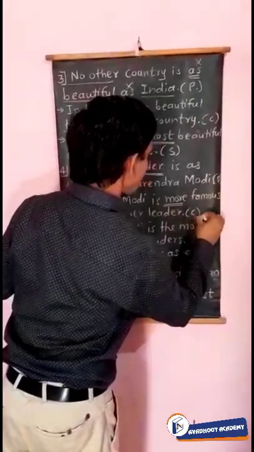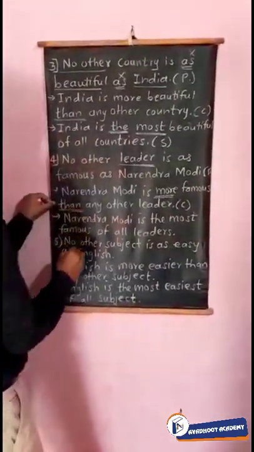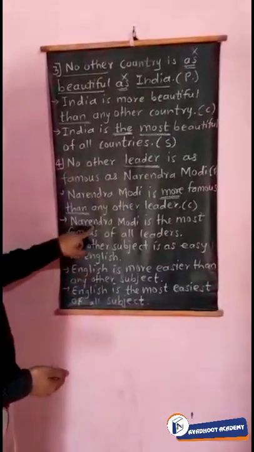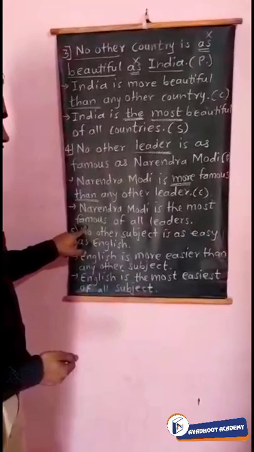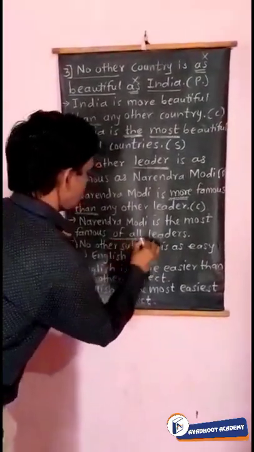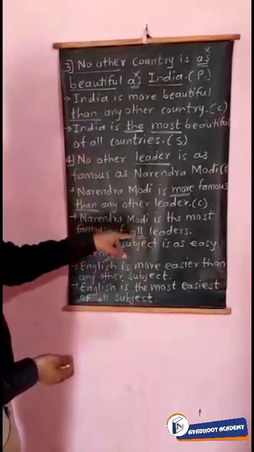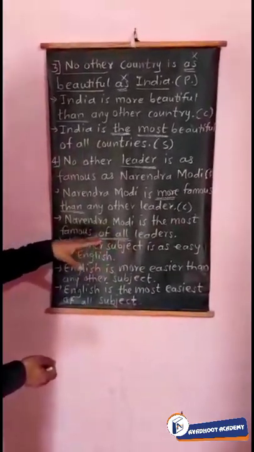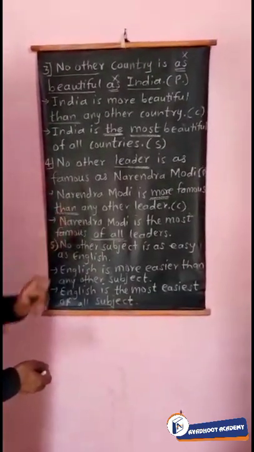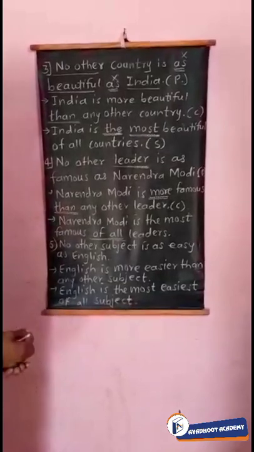It is a comparative because we compared with the word than and removed as. Now the superlative degree, Narendra Modi is the most famous of all leaders. Okay, means of all leaders. Narendra Modi is compared with all leaders, and it means he is superior to all leaders. So what I can say is Narendra Modi is the most famous of all leaders.